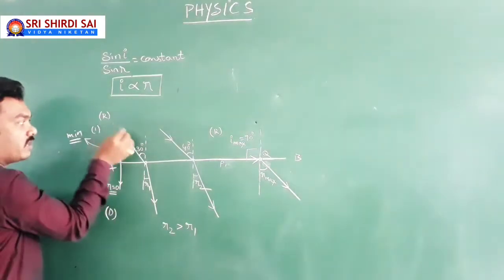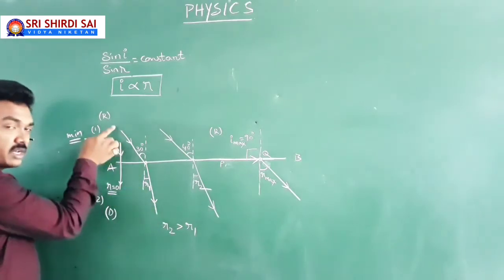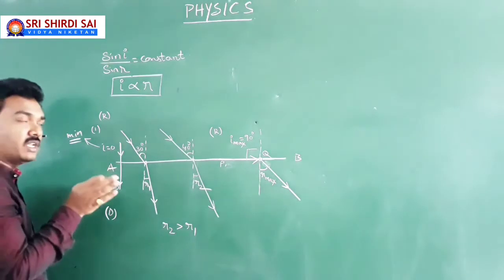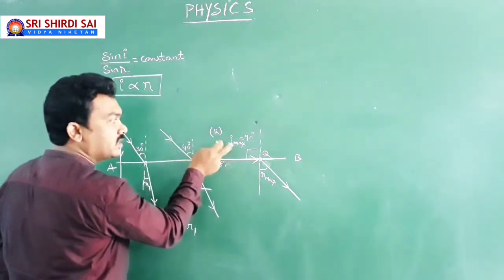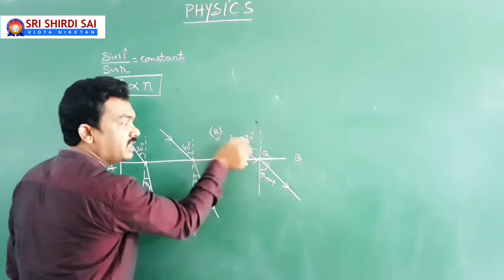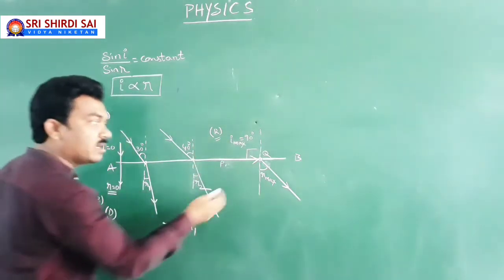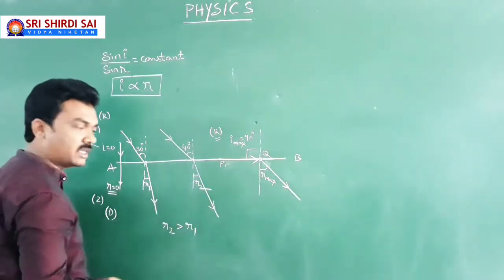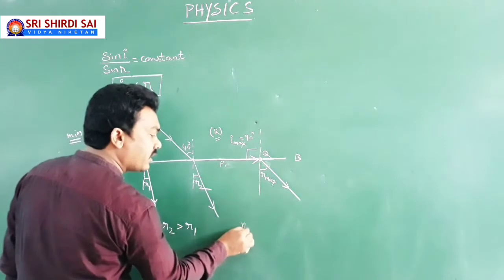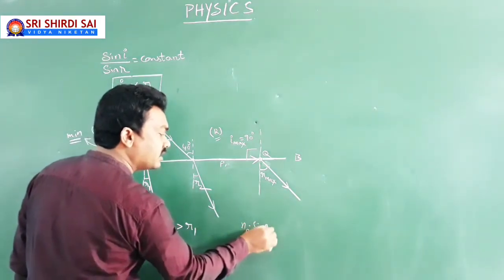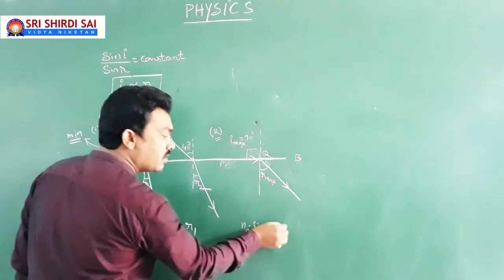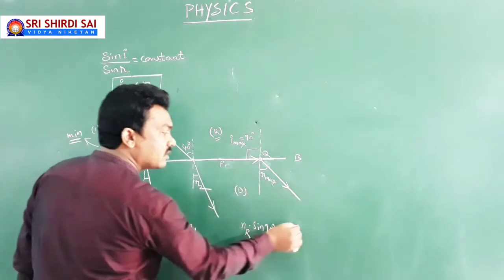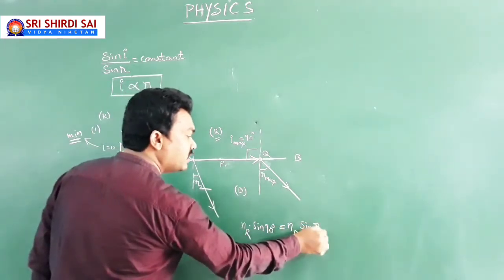But when the light is traveling from rarer medium to denser medium, to what maximum angle of incidence can you increase? Yes, my angle of incidence in rarer medium can be increased up to 90 degrees. Then what about the angle of refraction, which is a maximum? If you wish to calculate, you can apply Snell's law. Refractive index of rarer medium into sin 90 degrees, angle of incidence here, equal to refractive index of denser medium into sine of the angle of refraction, which is a maximum.